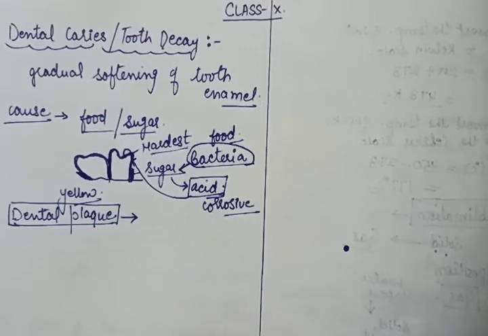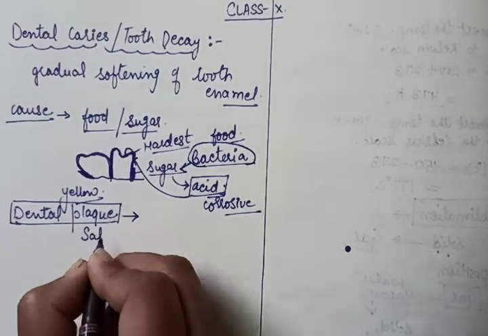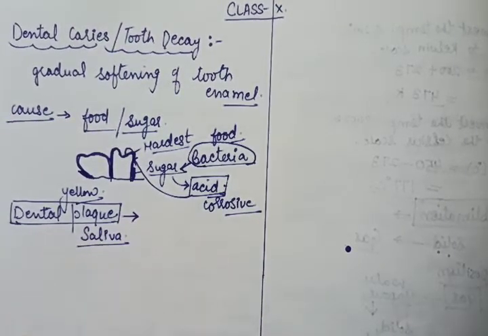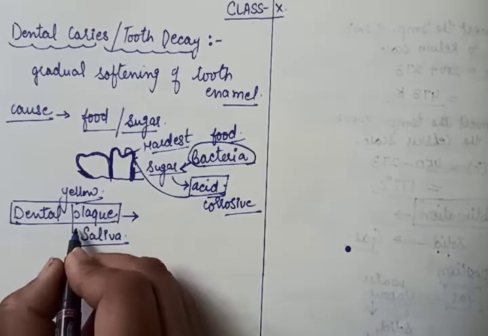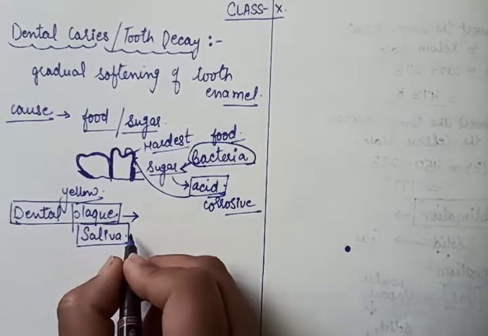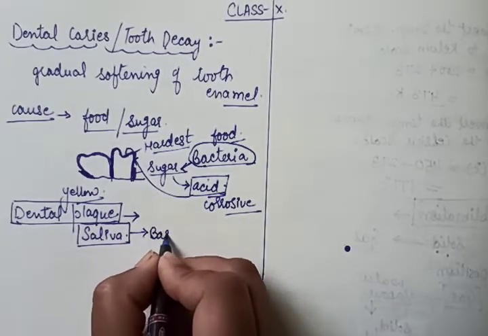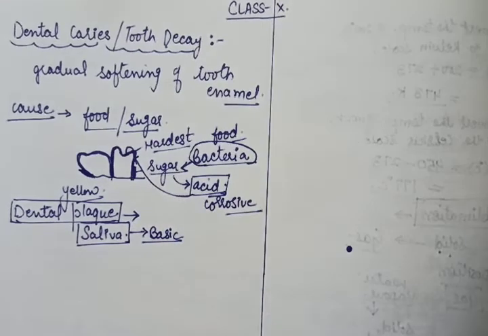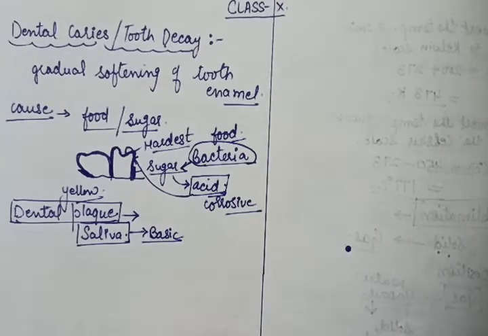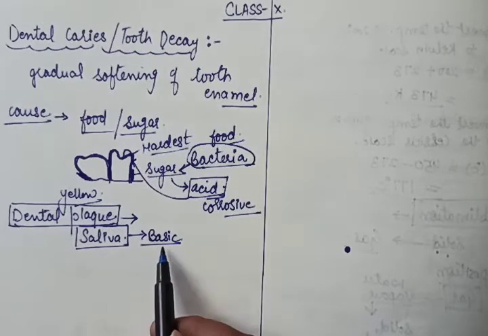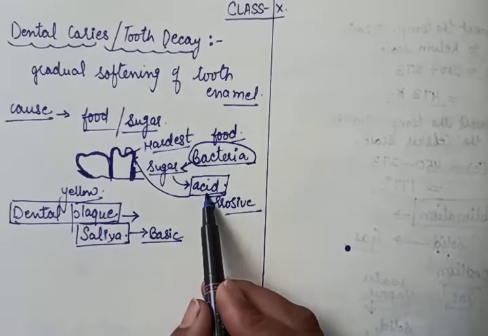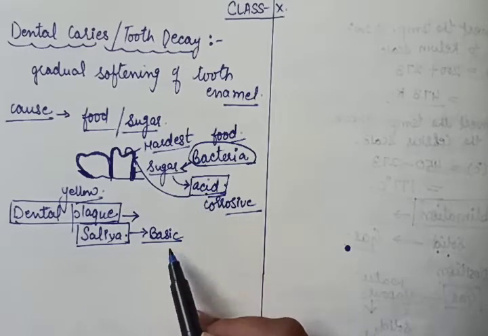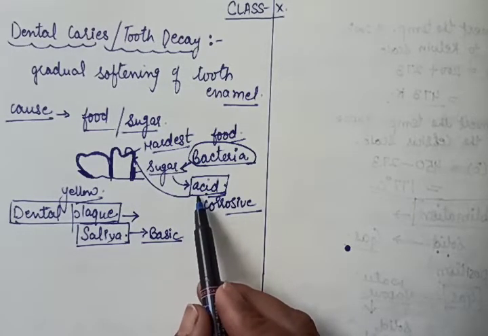Now in our mouth, saliva has a very important role. We have studied that saliva is secreted by the salivary glands. Now what is the nature of this saliva? It is basic in nature. It has the capacity to neutralize the acid, as we all know that a base neutralizes the effect of an acid.